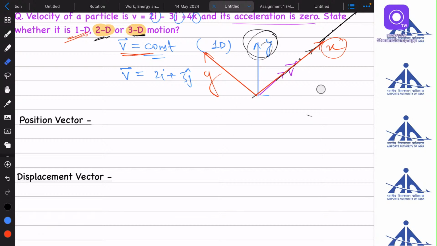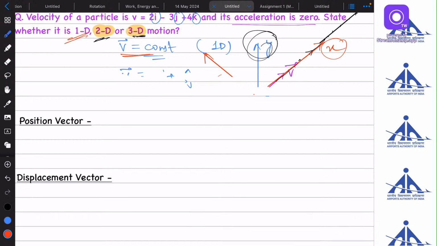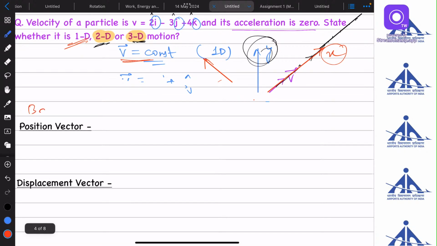Next is the... Now we will describe some basic definitions which will be needed in solving the numericals of this chapter. Okay. First one is position vector.